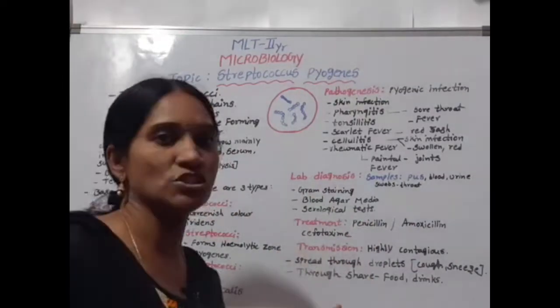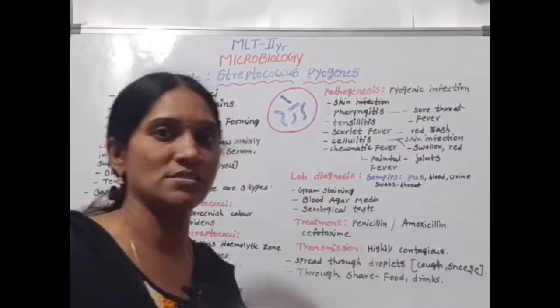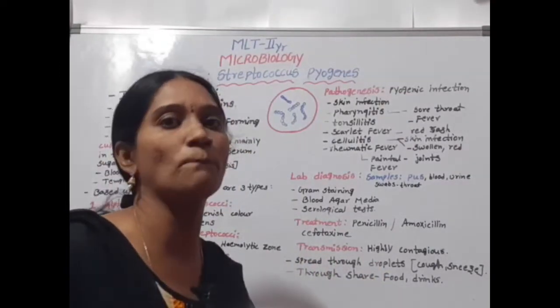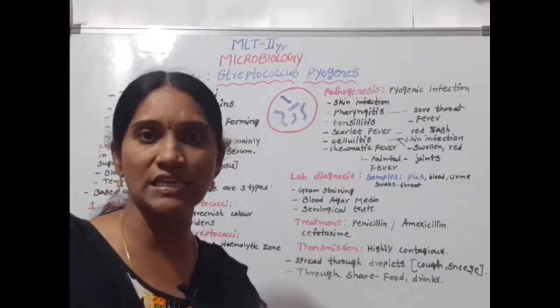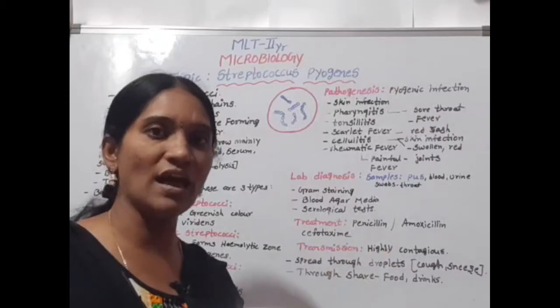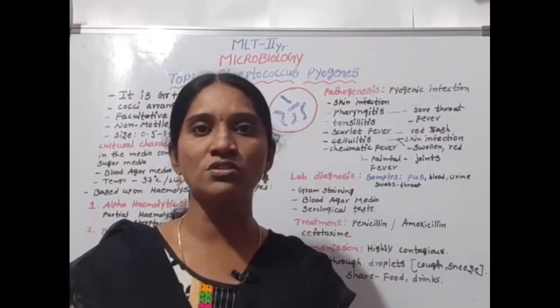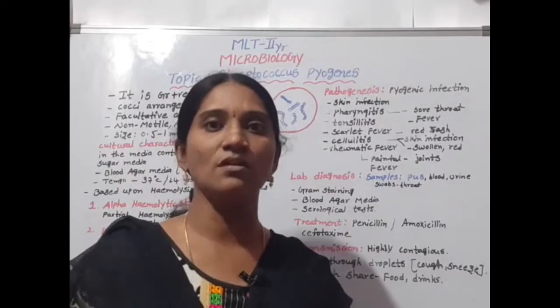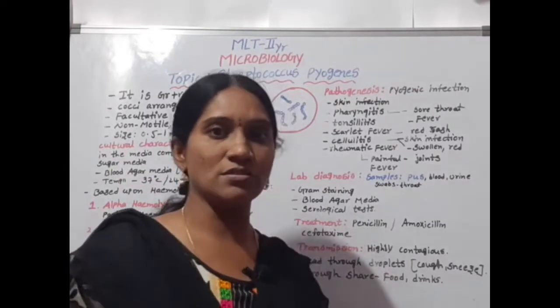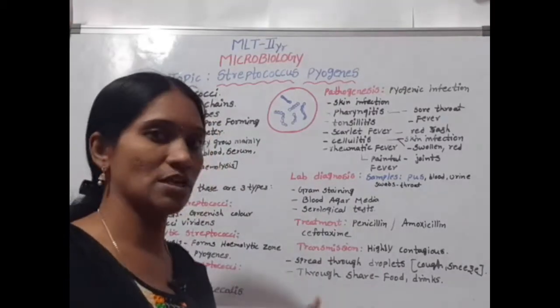Transmission: these bacteria are highly contagious. They easily transmit from one person to another by droplets. While coughing and sneezing, the droplets come outside and infect another person. And by sharing clothes, food, drinks, utensils, whatever it may be, they easily transmit from one person to another.